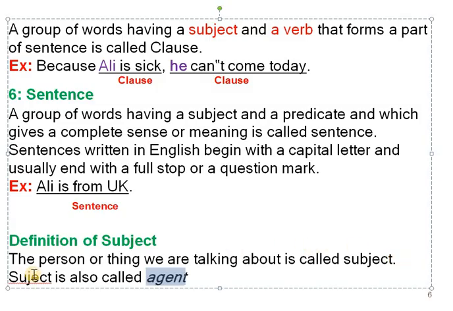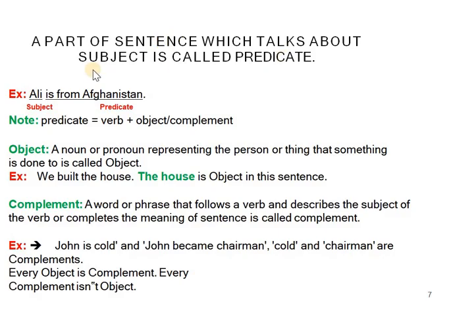It is responsible for something. So the subject is also called the agent. Now, a part of a sentence which talks about the subject is called the predicate.